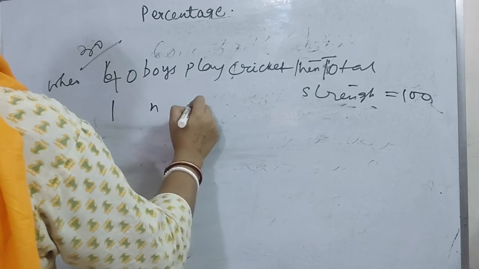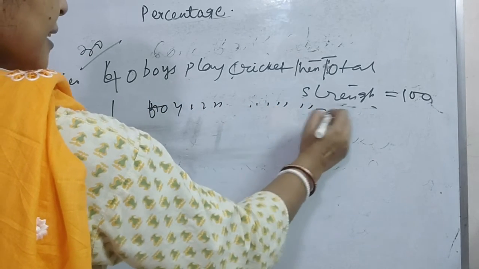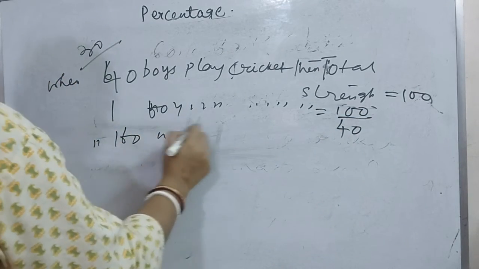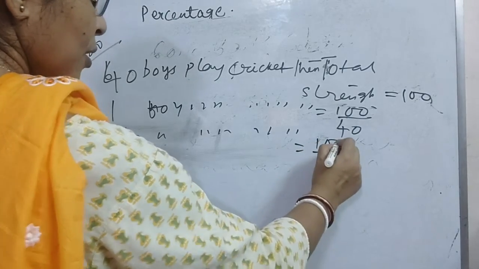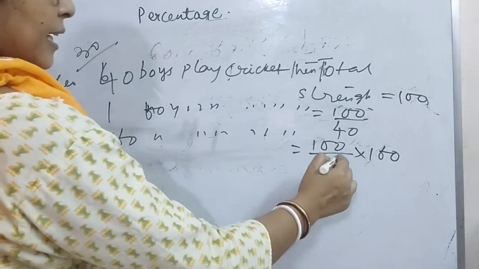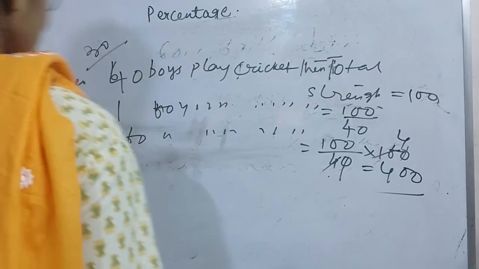If one boy plays cricket, then the total strength equals 100 by 40. When 160 boys play cricket, then total strength equals 100 by 40 into 160. So I will get 4, that is 400 students.